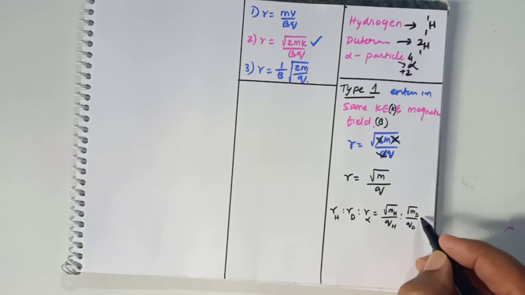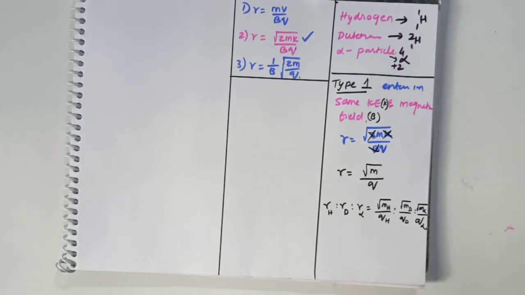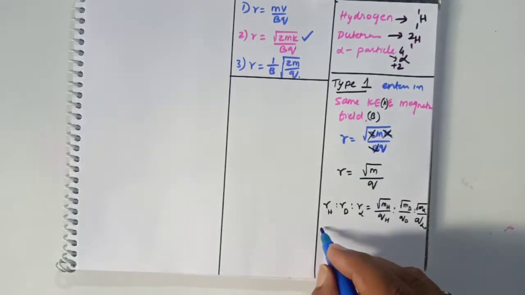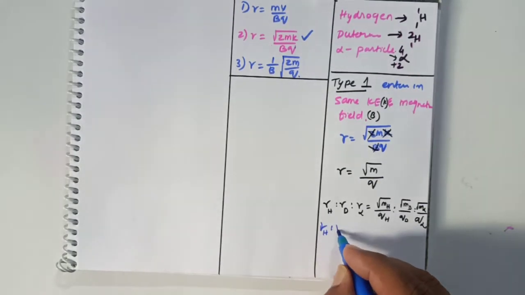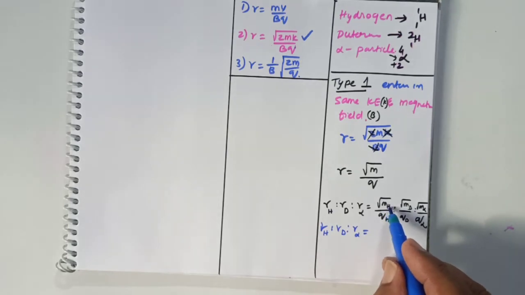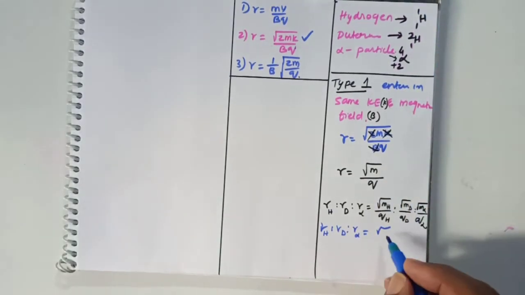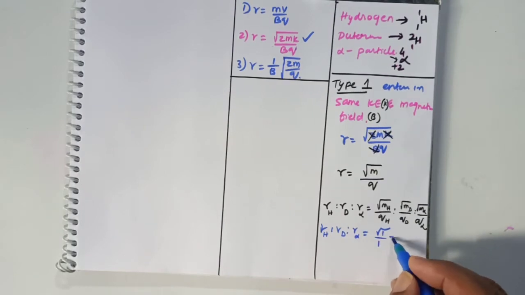So the ratio of radius of hydrogen to radius of deuterium to radius of alpha particle is the square root of mass by charge for each. The mass of hydrogen is 1 and its charge is also 1.